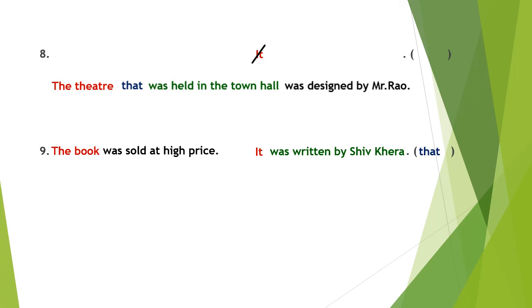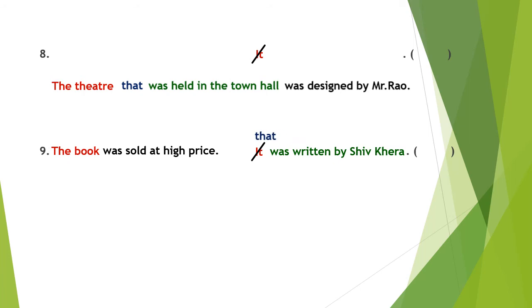The book and it, both subjects are equal. It refers to the book. Here it and book are equal subjects. If the subjects are equal, the second subject should be removed. That, the concerned relative pronoun, is placed in place of second subject. That is placed in place of it.